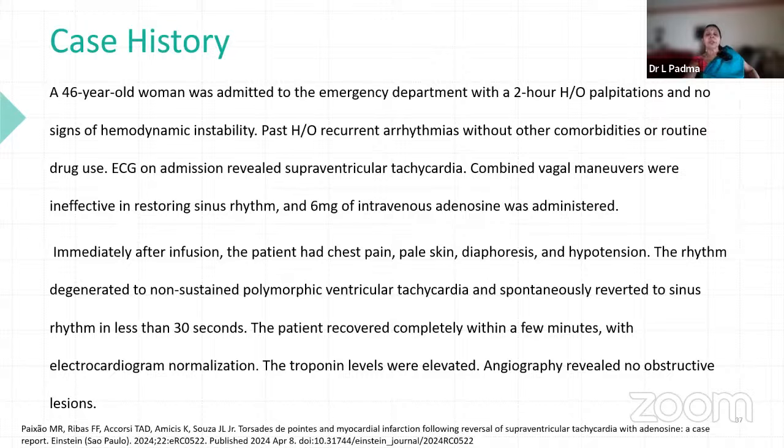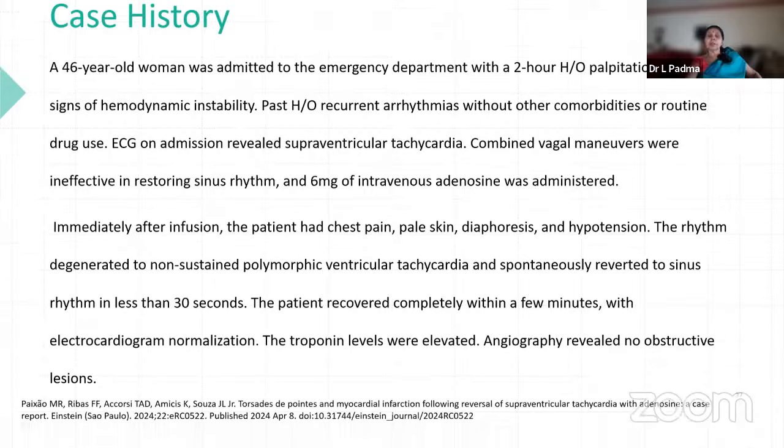Now, lastly, coming to the other drugs, a 46-year-old woman with 2-hour palpitation, no sign of hemodynamic instability, recurrent arrhythmias, comorbidities. ECG showed supraventricular tachycardia, PSVT. Then vagal maneuvers were ineffective, and 6 milligrams of adenosine was given. After infusion, the patient had chest pain, pale skin, diaphoresis, and hypertension. Then rhythm degenerated to non-sustained polymorphic VT and spontaneously reverted to sinus rhythm. Patient recovered completely within a few minutes with ECG normalization. Troponin level was elevated. Angiography revealed no obstructive lesions.